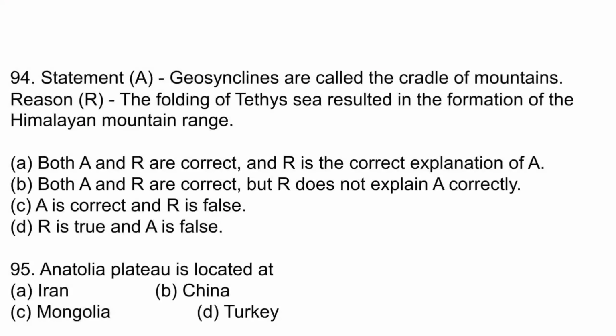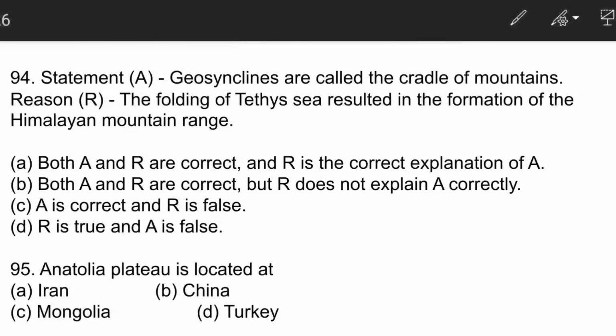The next question is, geosynclines are also called the cradles of mountain. Reason is the folding of the Tethys Sea resulted in formation of Himalayan mountain ranges. So here both A and R are correct. But R does not explain A correctly. B is the correct answer here. Geosynclines are the long, narrow, and shallow water depressions which are characterized by sedimentation and subsidence. They are closely related with the process of mountain building, so they are also known as cradles of mountains by Kober.